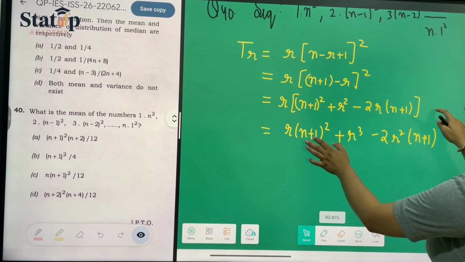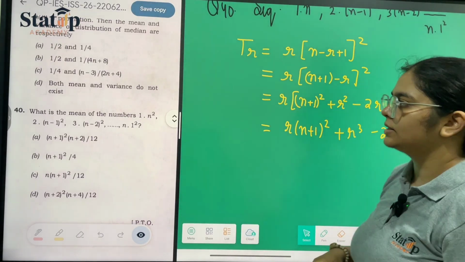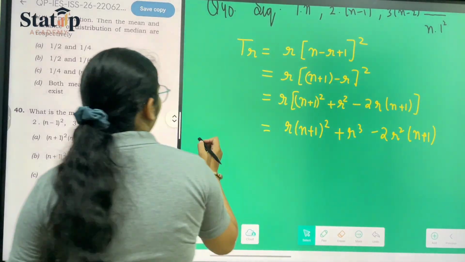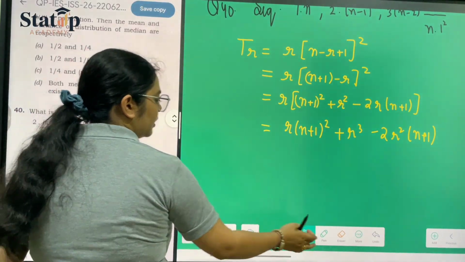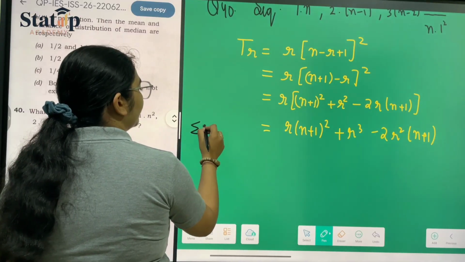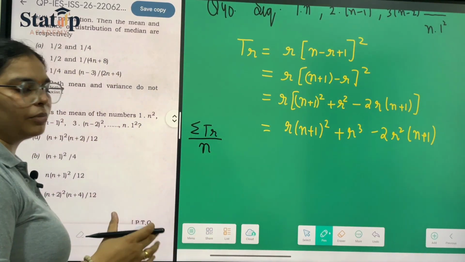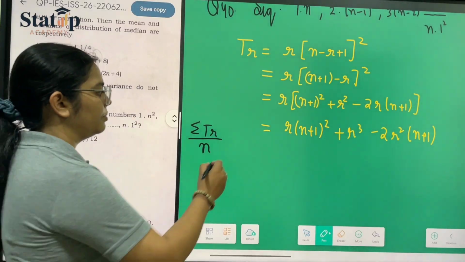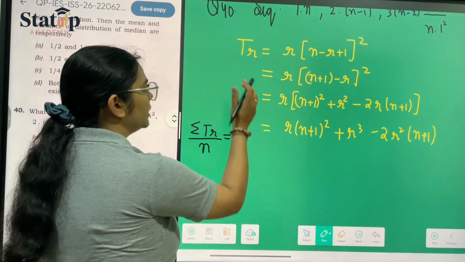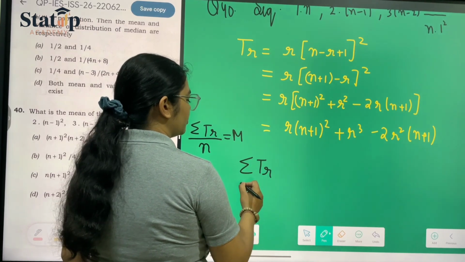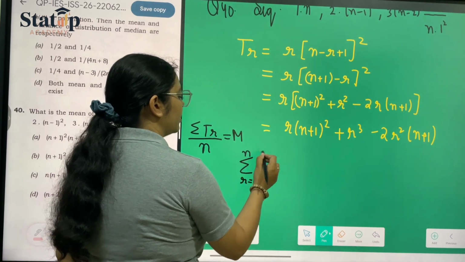Now we have got the rth term. What have they asked in the exam? What is the mean of the numbers? To calculate the mean, first of all we have to calculate the sum of our terms and divide by the number of terms, which is n. So to calculate this, first we have to calculate the sum of the r terms, where r goes from 1 to n of tr.